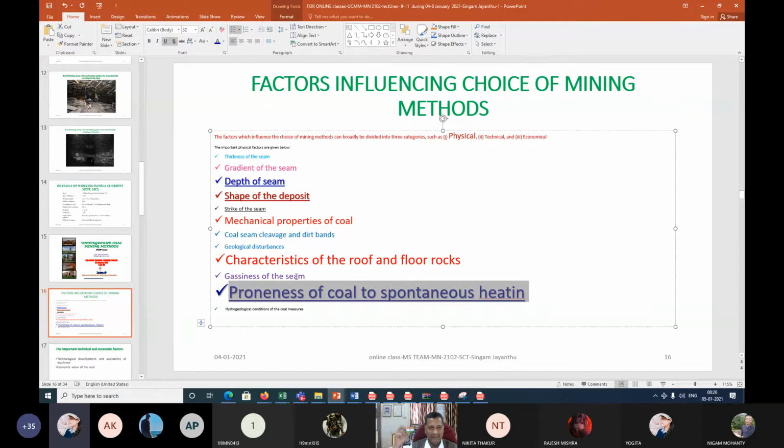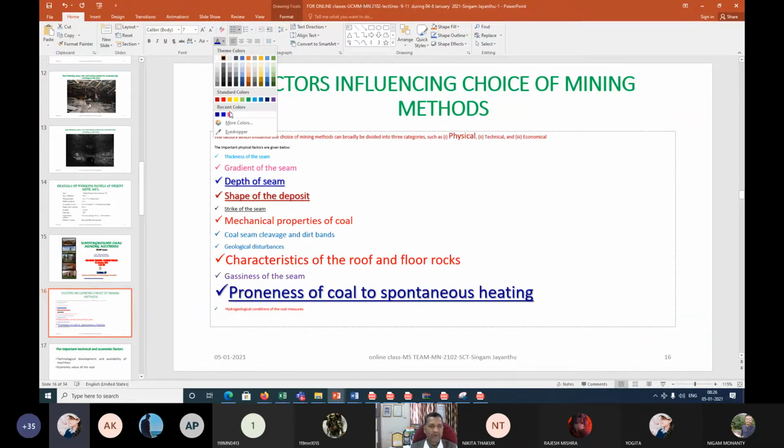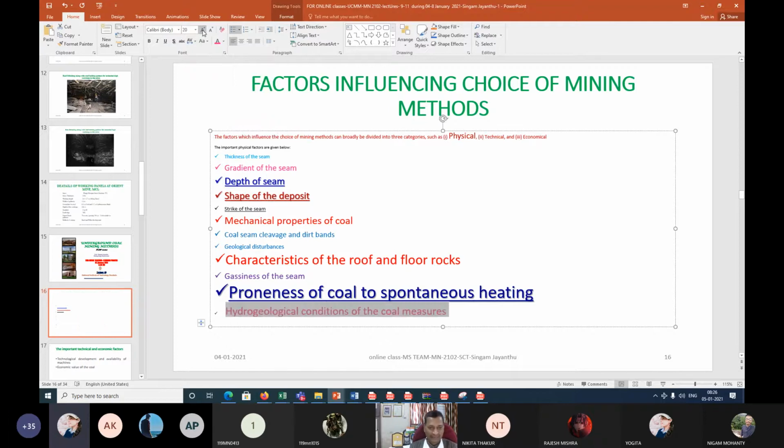Because of this type of gassiness, more proneness for combustion, heating, that leads to fires, and that is the reason why we should not select some methods where there may be the possibility of very poor ventilation systems. Then we should avoid that. That is the meaning of it.